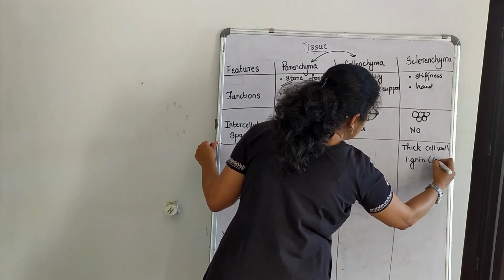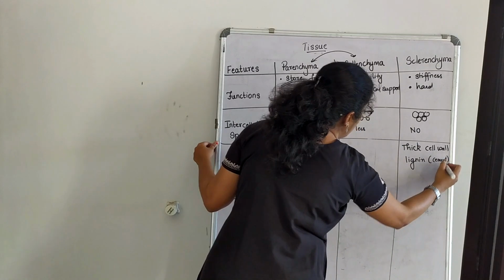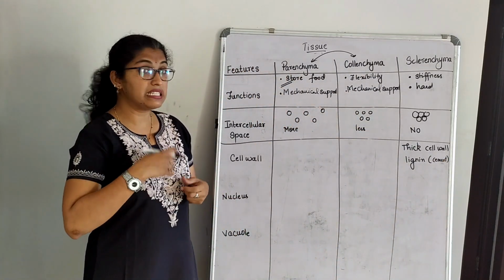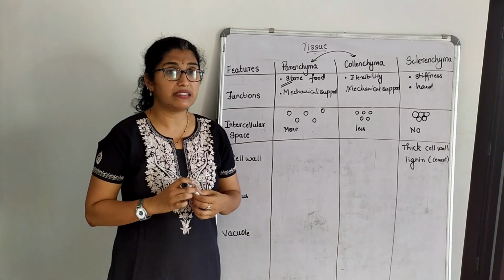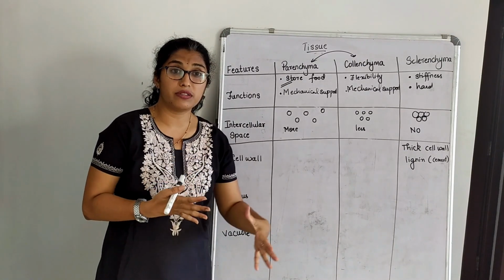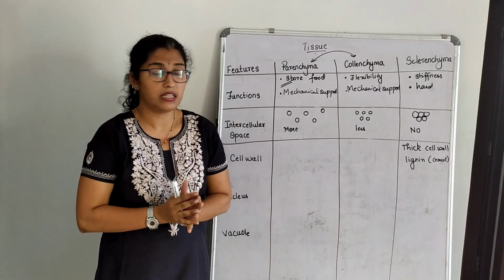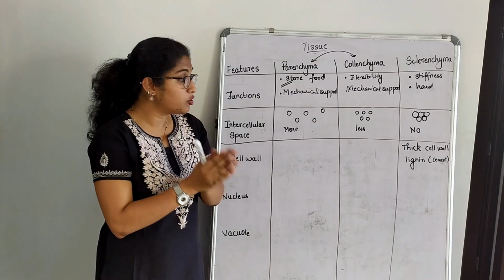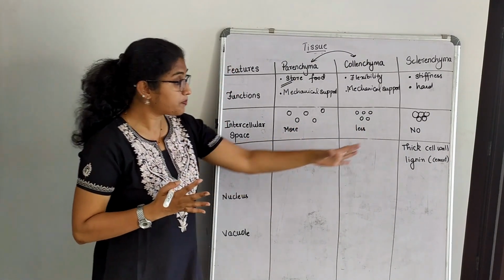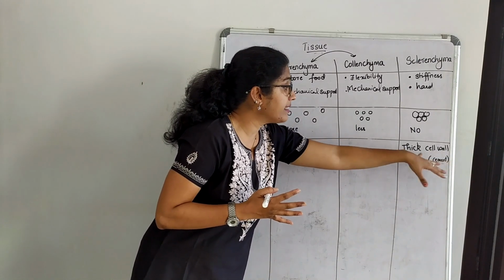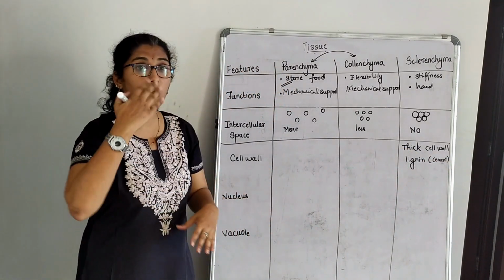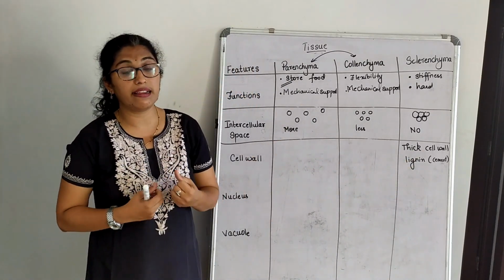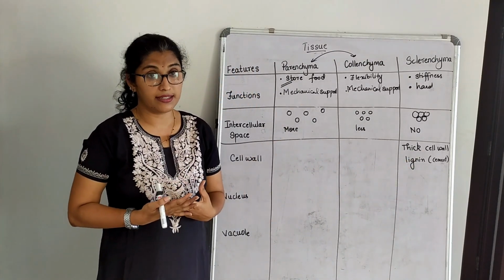Now what is lignin? Lignin is like a cement, a cementing material, but we cannot write that it is cement. For example, it is a cementing material. What happens if you apply cement somewhere? It becomes a very hard substance. How is the husk of a coconut? Very hard, right? The outer part. So that gives thickness, so it has a very thick cell wall. The outer layer is very thick, which is made up of lignin. What is lignin? It acts as a cementing material, right?